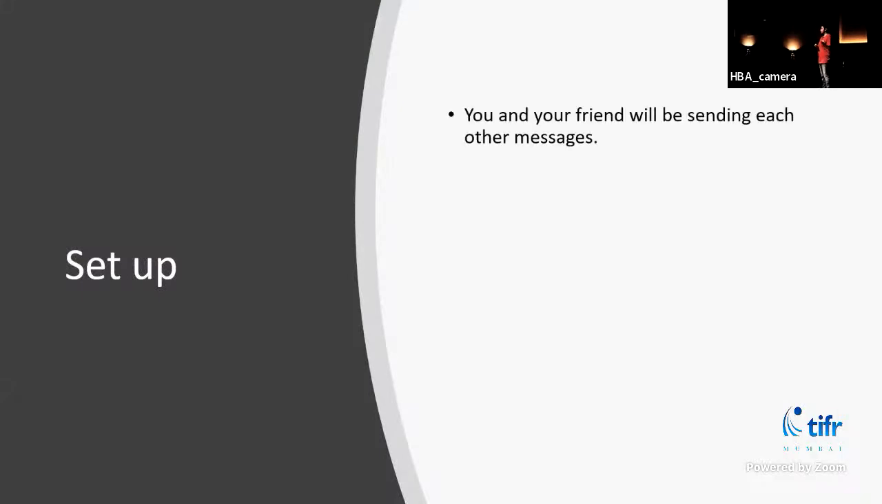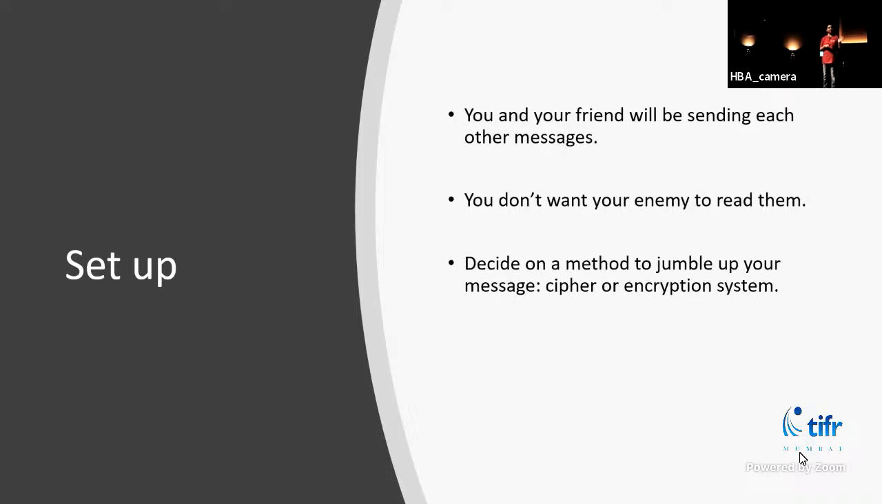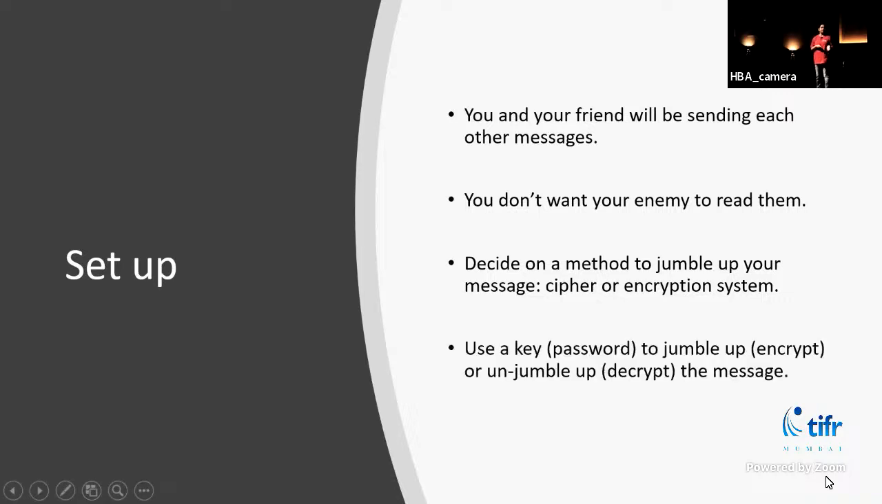So we'll now discuss what our setup is here. Say you and your friend are sending each other messages, and you don't want your enemy to read them. So you decide on a method to jumble up your messages. This is called a cipher or an encryption system. And you use a key, that is a password, to jumble up (encrypt) or unjumble (decrypt) the messages. So this is our setup. We'll now see some methods, that is, ciphers or encryption systems.